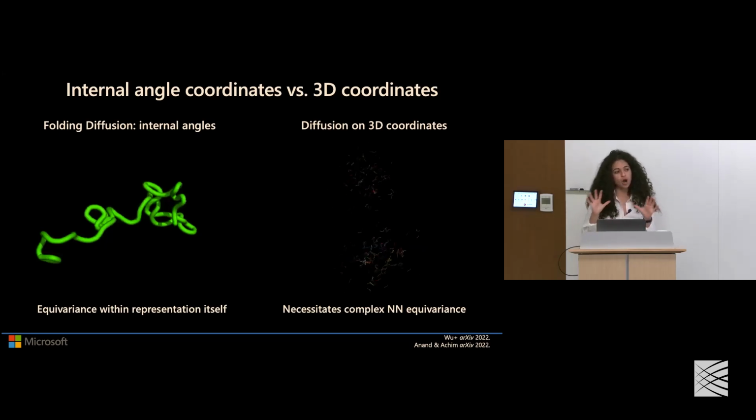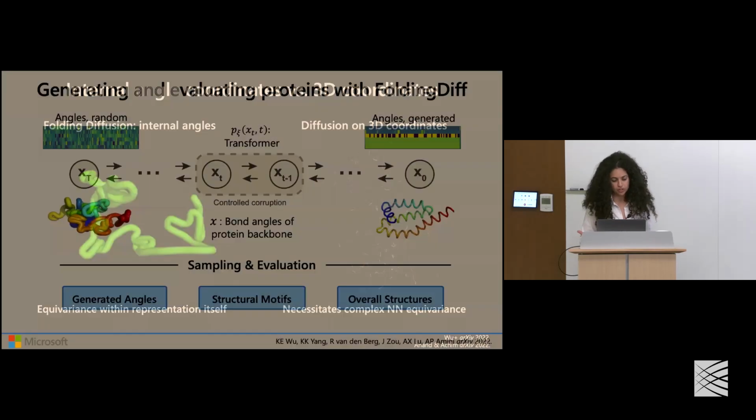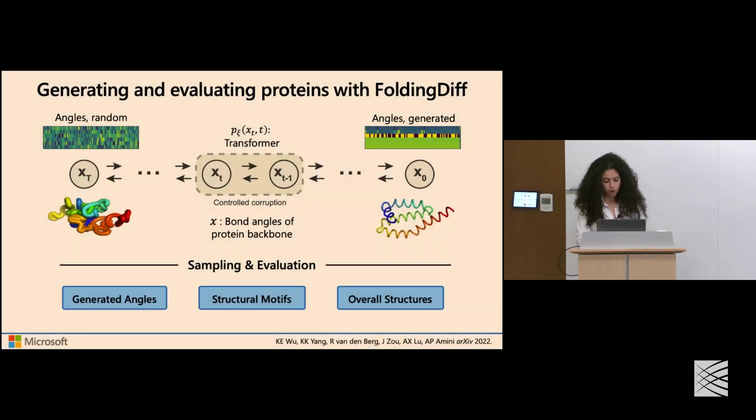And so these are two complementary approaches in terms of how we can think about formulating structures of proteins. And there are other representations that have also emerged recently. And so I'll take you through a little bit of our empirical results that we show with our folding diffusion approach. And we primarily considered, okay, now that we have this formulation, can we effectively generate sets of bond angles